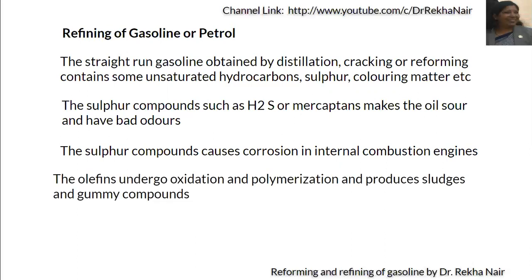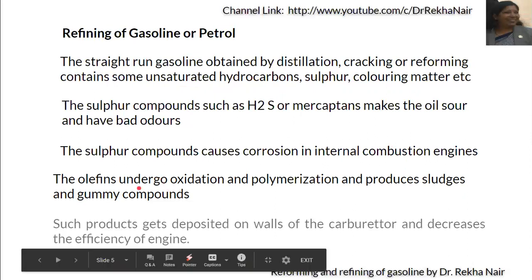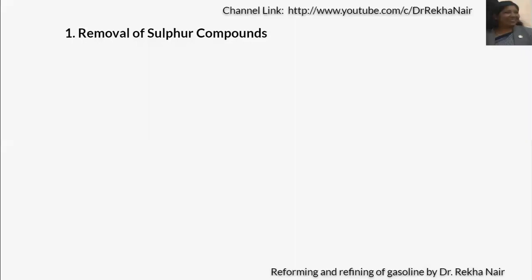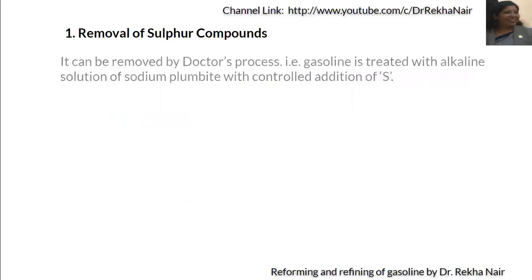The olefins will undergo oxidation. That is, unsaturated hydrocarbons will undergo oxidation and it will get polymerized and it will form some sludges and gummy compounds. All these products will get deposited on the walls of the carburetor and it will decrease the efficiency of the engine also. So it is important to remove all these compounds. The first one is removal of sulfur compounds.